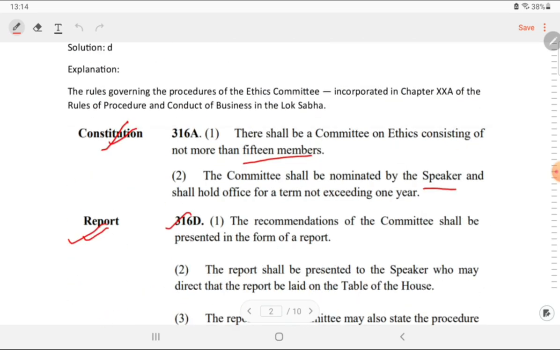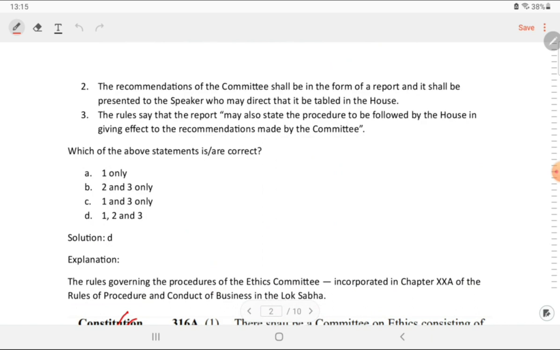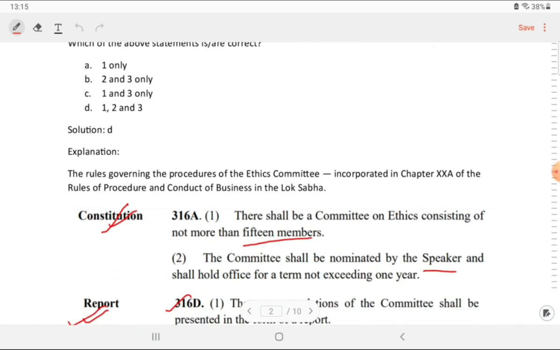Now if you see here, कहीं ना कहीं तो, how the ethics committee reports, how it will proceed, what has to be done with the report, everything is very important because nothing can be done arbitrarily. सब चीज़ का एक rules है, regulation है. So the report is mentioned in Chapter 20 of the Rules of Procedure and Conduct of Business in the Lok Sabha. Recently incorporated, not in 15, it was incorporated.